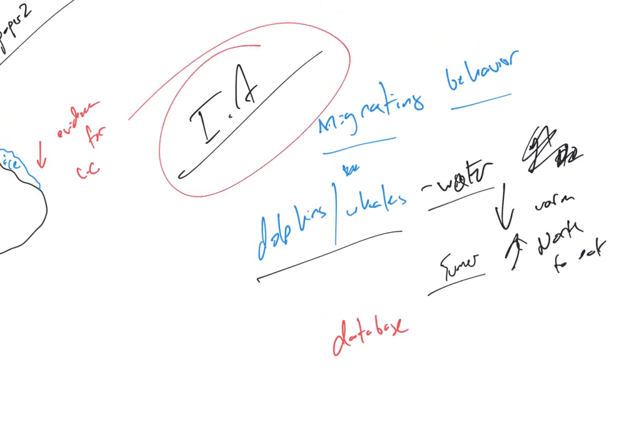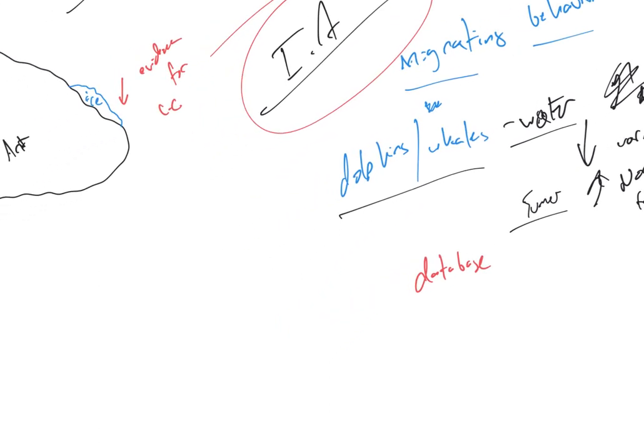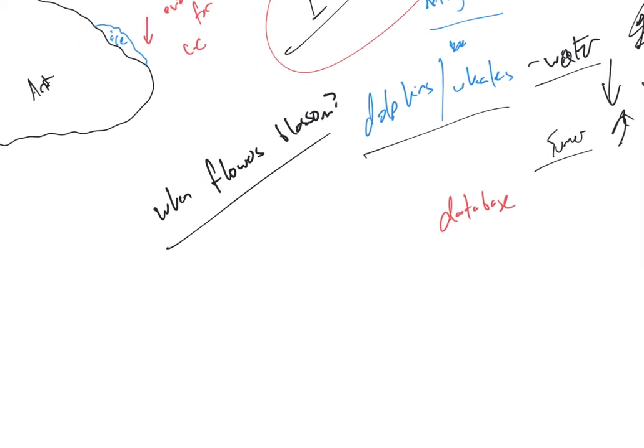But links to IA, what's changing is when, like, here's a question to ask. When flowers blossom, right? If it's warmer earlier in spring, then the seasons change. So if you have an earlier start to spring, then flowers blossom earlier. So we have migrating patterns changing, we have seasonal patterns changing when flowers blossom, and trees don't blossom every year.